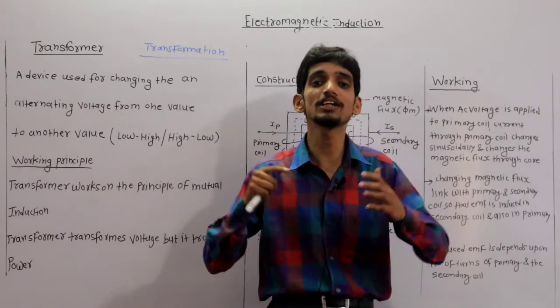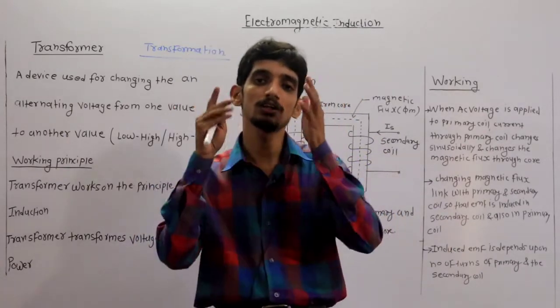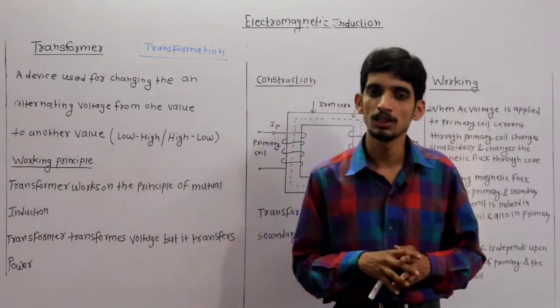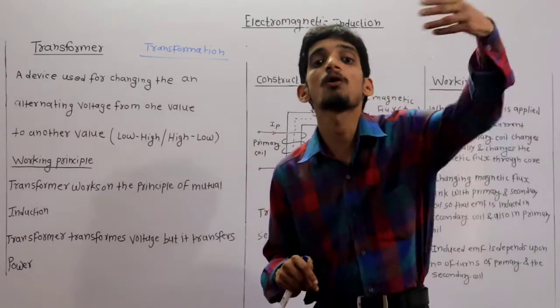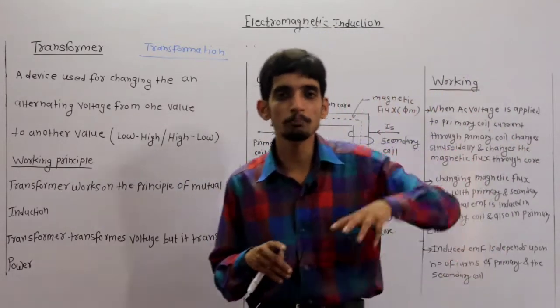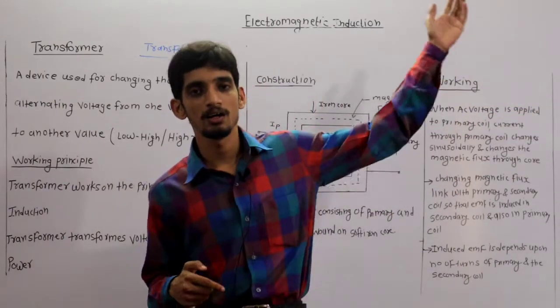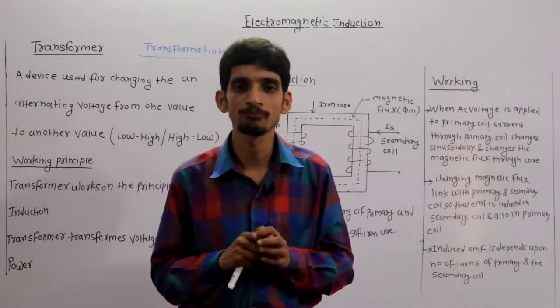Such large voltages are more desirable in AC because they can be transmitted over long distances, since the power is generated at a power plant which is very far from your house.